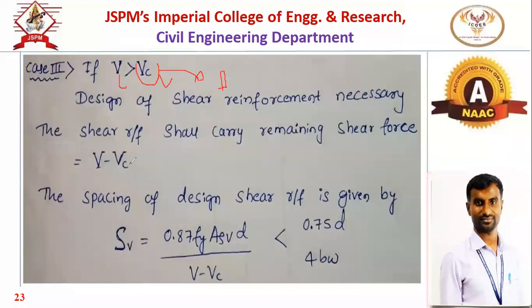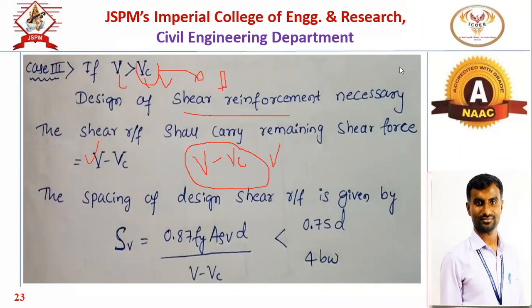So additionally we have to design for the reaction minus the critical shear resistance. For this much shear force we have to design the shear reinforcement, because the critical shear resistance is already there in the section. So V minus Vc is the shear force for which we have to design the shear reinforcement.